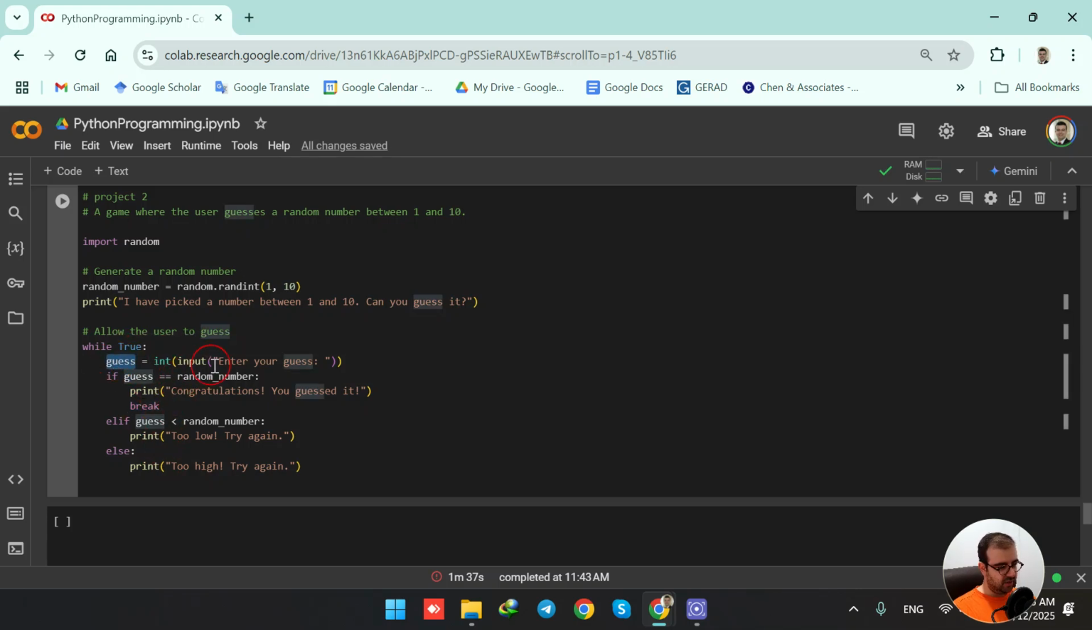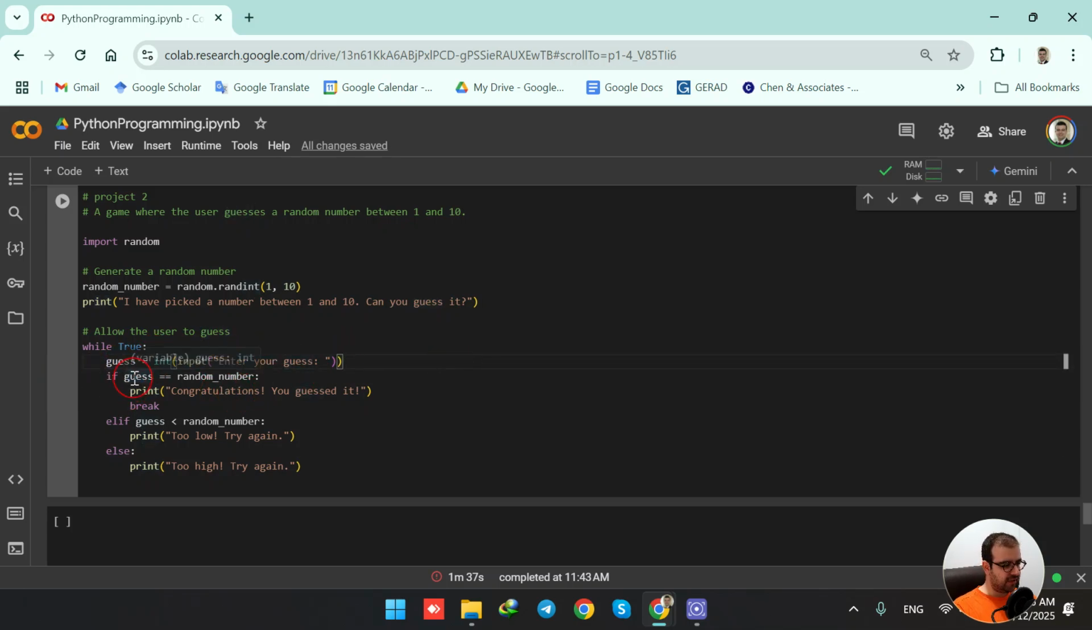So in this while loop, I have the guess variable. It is being initialized using the input function. I'm saying to the user, enter your guess. And because by default in Python the input is stored as a string, I'm using the int function to convert whatever the user is entering to an integer. Then the result is assigned to this variable called guess.